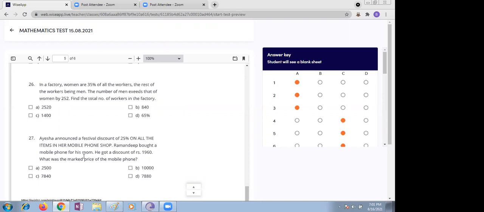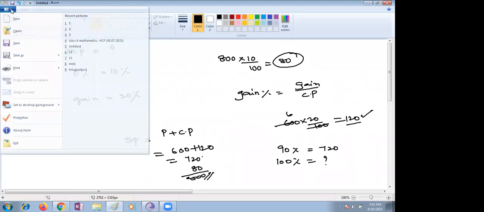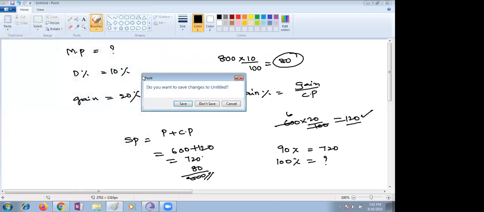You can make an equation here, children. 35% are women, men are the rest of them, and these exceed by 252. We did the same variety of question in our simple equations part also. Yes or no, children? In simple equations we did some questions, some coins questions.